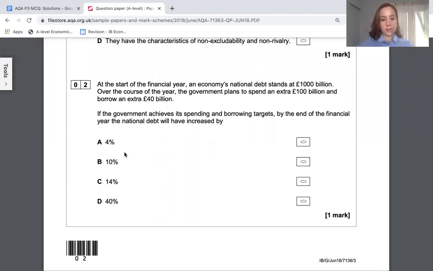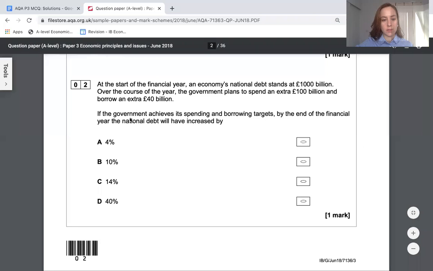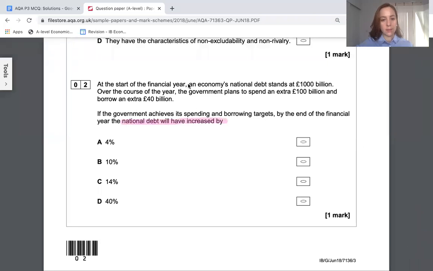Okay, question 2, we're going to work out what percentage national debt has increased by. So here I see that the government had to borrow 40 billion. If you're borrowing, you're adding 40 billion to the national debt. And the national debt originally was 1,000 billion.